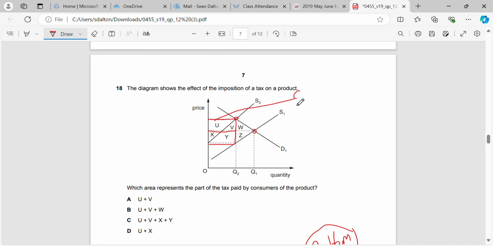So the consumer burden, we call it, when it's an indirect tax, is the price they're now paying compared to the price they used to pay, which when we know our area of incidence will be U and V. Okay, now just to show you X and Y, for example, this is still an incidence of the tax, but this is the incidence that the producer bears. So this is like the additional cost to the producer of the tax, the portion of the tax that they can't pass on to the consumer.